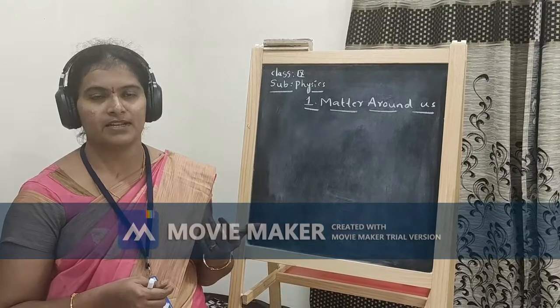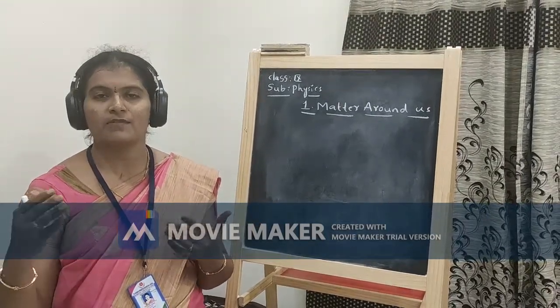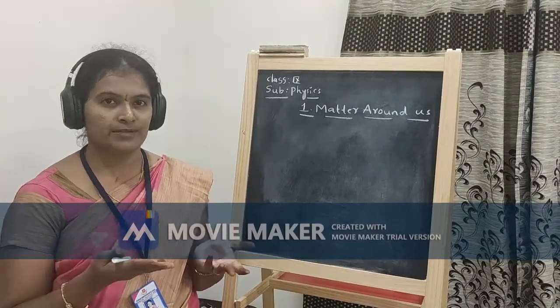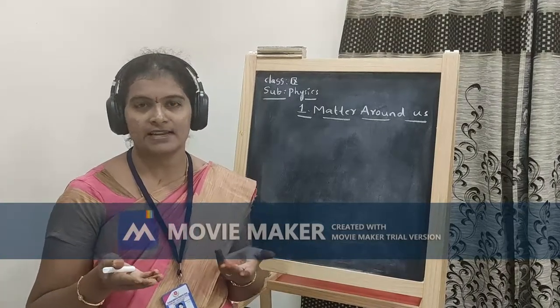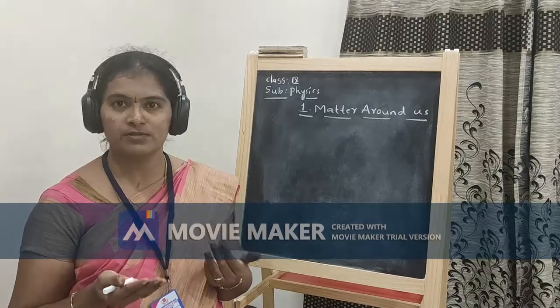Another kind of materials like metals. In our kitchen, utensils are made up of one type of metal. That metals and wood and plastic. Many plastic substances, carry bags and dustbins and water bottles, such different plastics we are using.